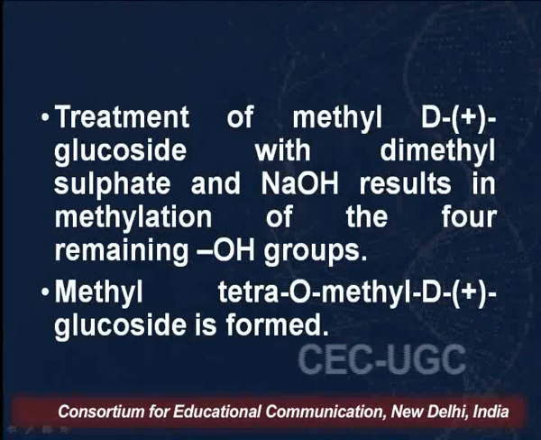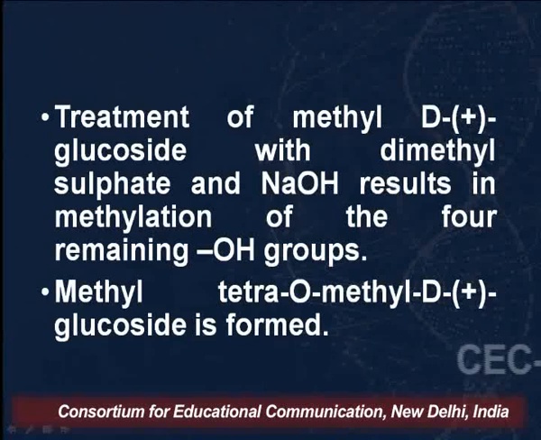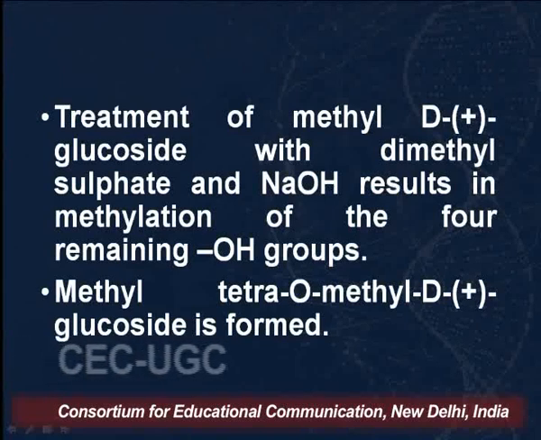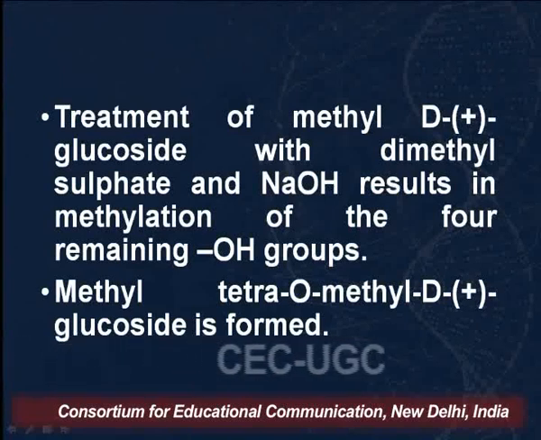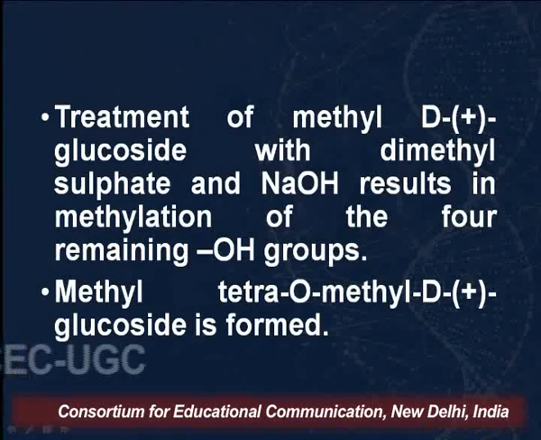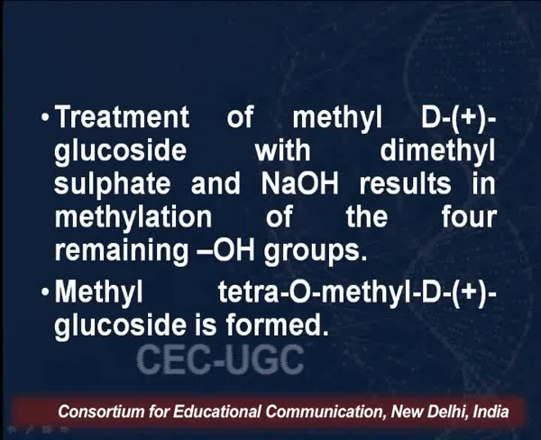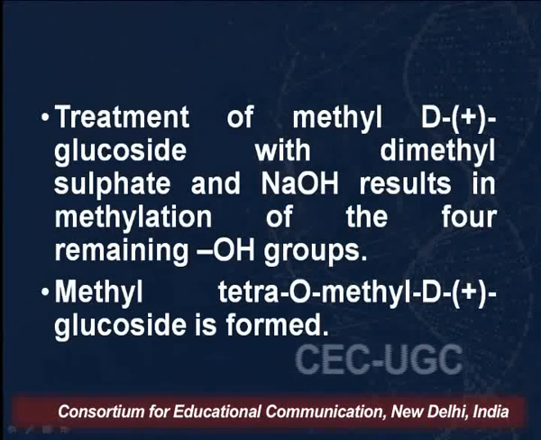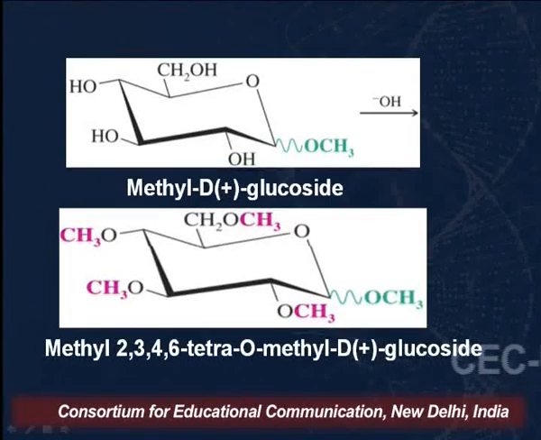Now when we treat this methyl D-glucoside with dimethyl sulfate and NaOH, this will result in methylation of the other 4 groups present in the molecule, and it will result in the formation of methyl tetra-O-methyl D-glucoside. As you can see on your screens, I've shown a general reaction.